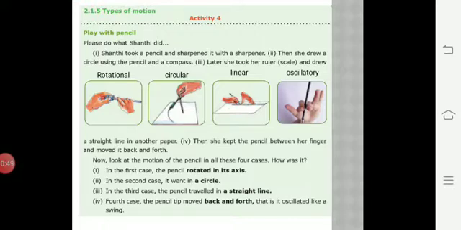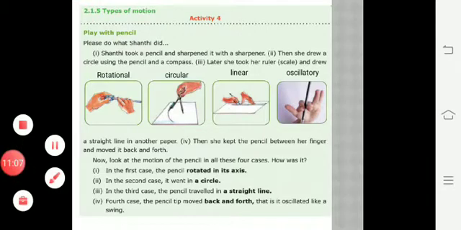Okay, look, another activity. We are going to read about types of motion. So take your pencil, take a compass, take a sheet of paper. Shanti took a pencil and sharpened it with a sharpener. Then she drew a circle. So first one, what is she doing?